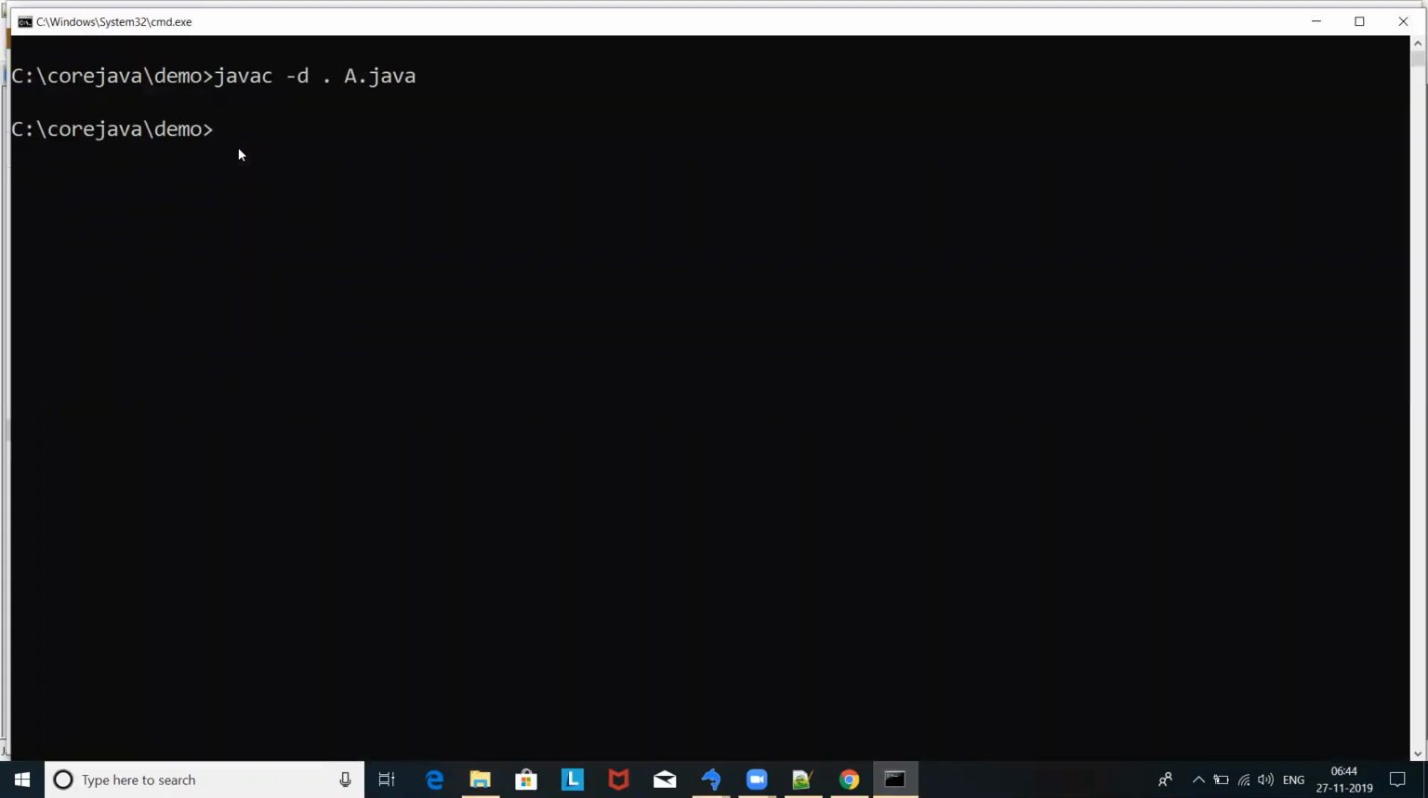Here, observe that javac is as usual. We know the compiler, and -d indicates to create a directory for my program. Where you want to create that package, in the same directory where you are, or you can specify any other directory, and the compiled programs will be placed there. Right now I'm using dot. What programs do you want to compile? So A.java, which we created now.